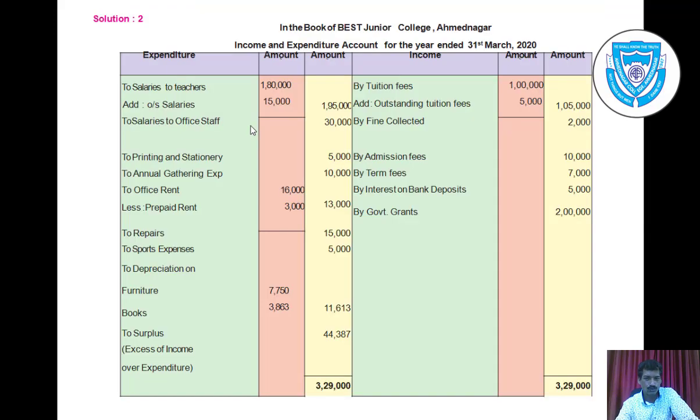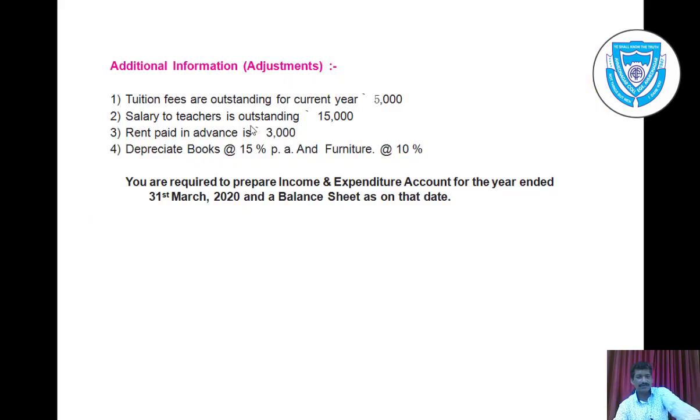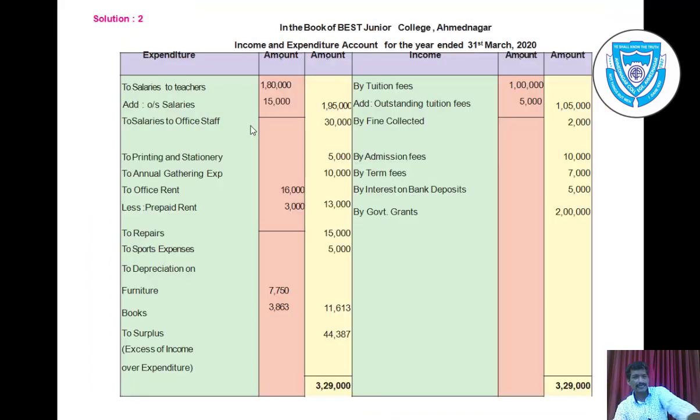1,80,000 salary to teachers. Let us see what is the adjustment. Adjustment is salary to teachers is outstanding rupees 15,000. Outstanding means it is not paid, it is due but not paid. So we can add it to salaries to teacher. Add outstanding salaries rupees 15,000.